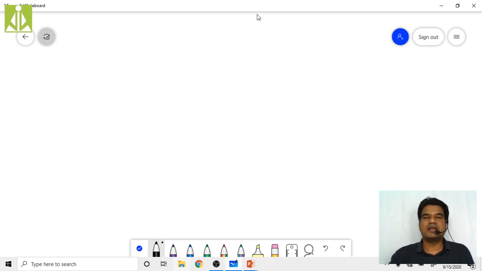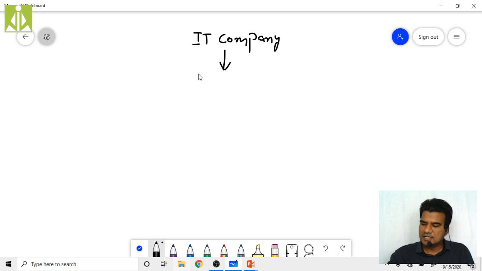So they will work like teams in an organization. Let us assume they have a big project. I will take an IT company on top. So this IT company got a project. Let us assume it is some bank project they got. Now this bank project is very big, huge.